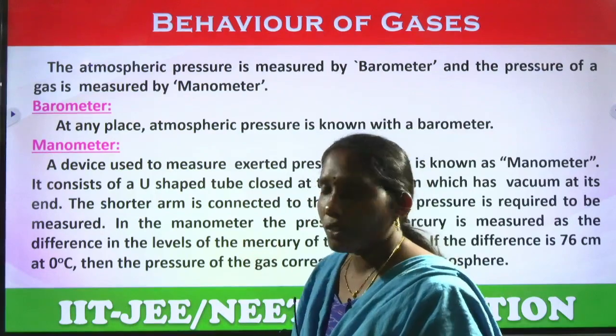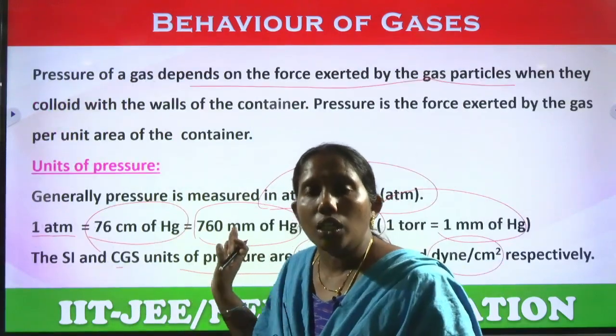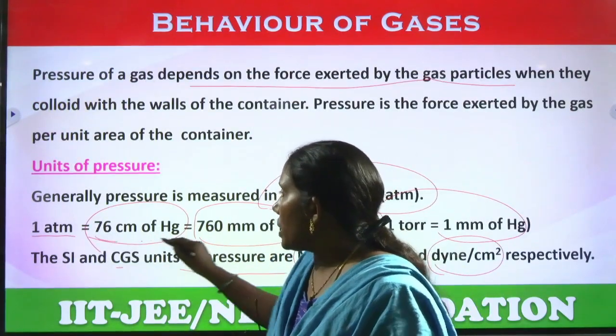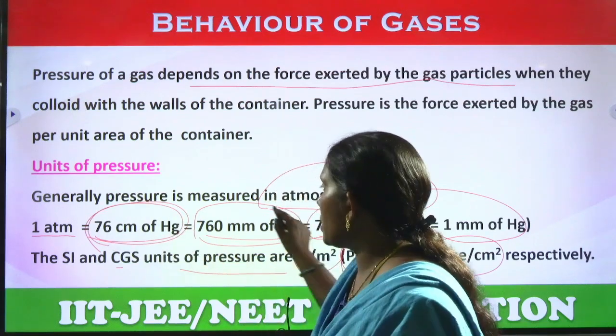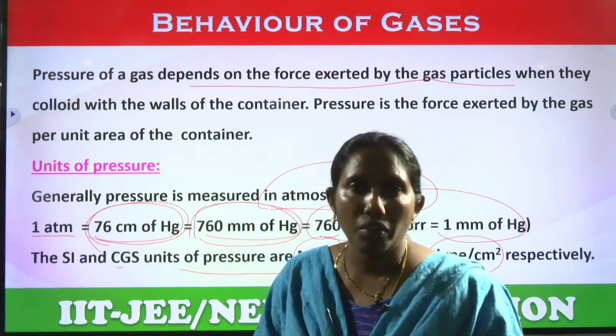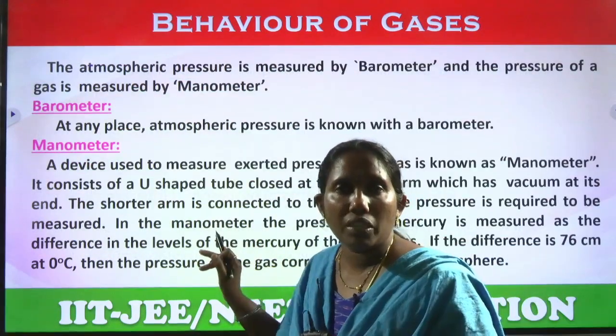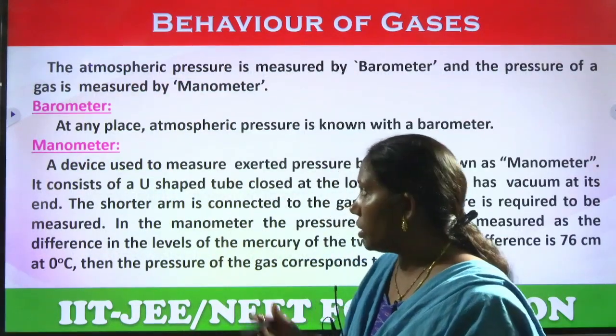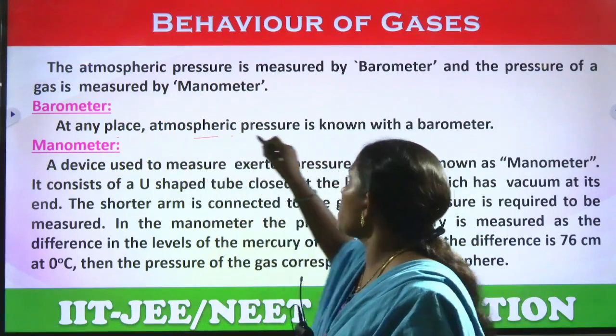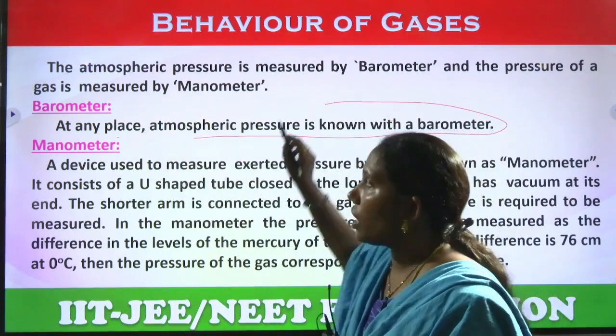The next one. To measure this pressure, 76 centimeter of Hg or 760 mm of Hg at sea level, how do we measure it? We use a device called a barometer. At any place, atmospheric pressure is known with the barometer.